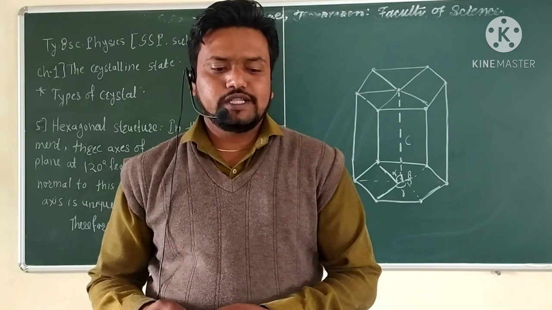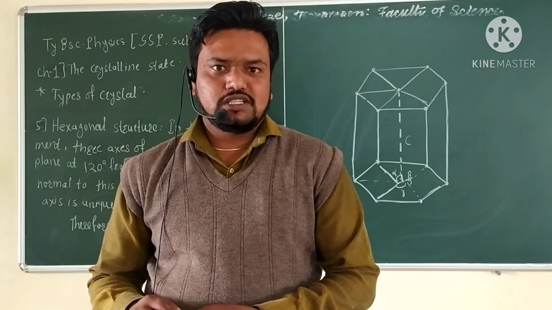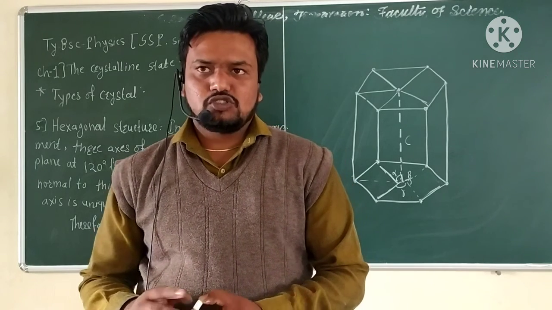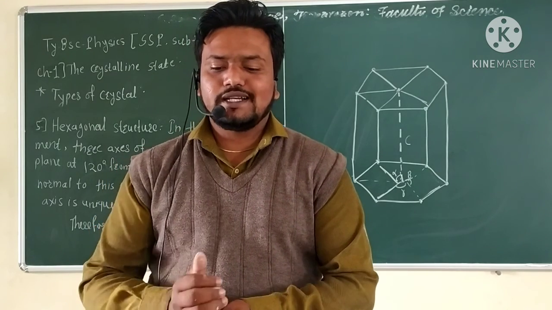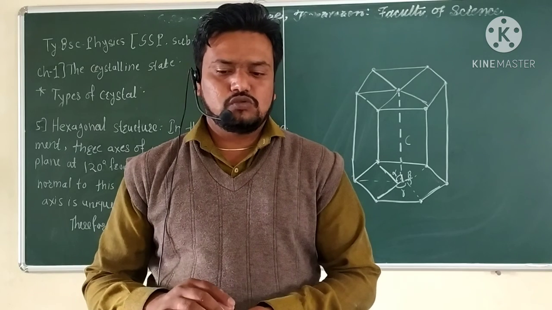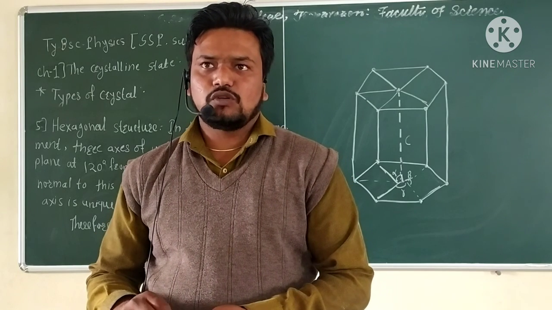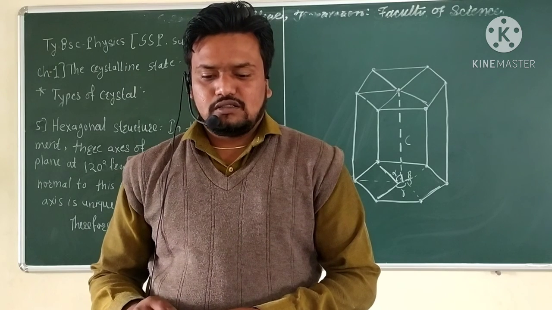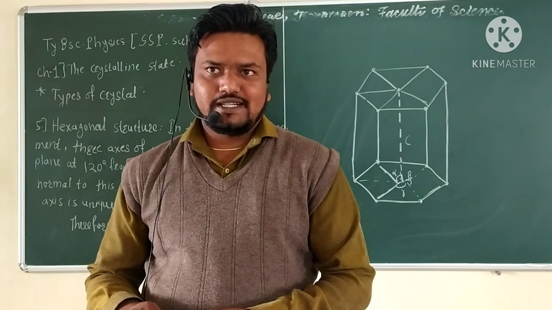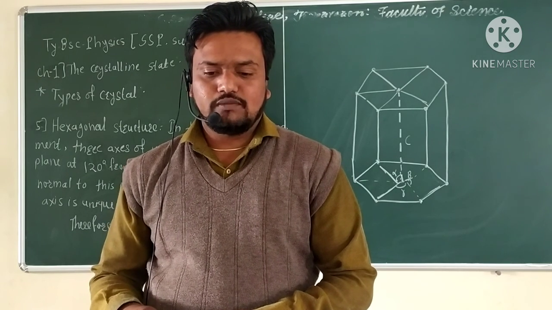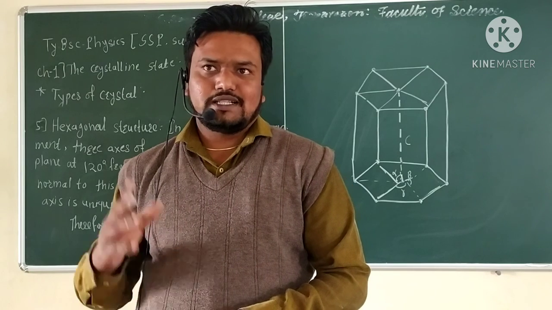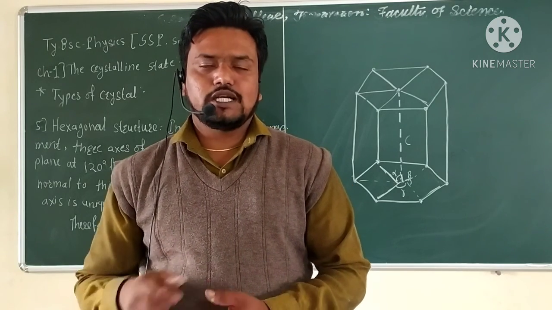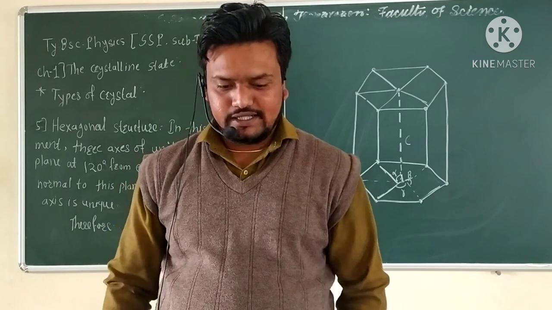Now we want to see the next type, which is the monoclinic structure. For the monoclinic structure, consider the given information that A is not equal to B is not equal to C, and alpha and beta are 90 degree and not equal to gamma. In the triclinic structure, the three sides are unequal and the three angles are also unequal and not 90 degree.